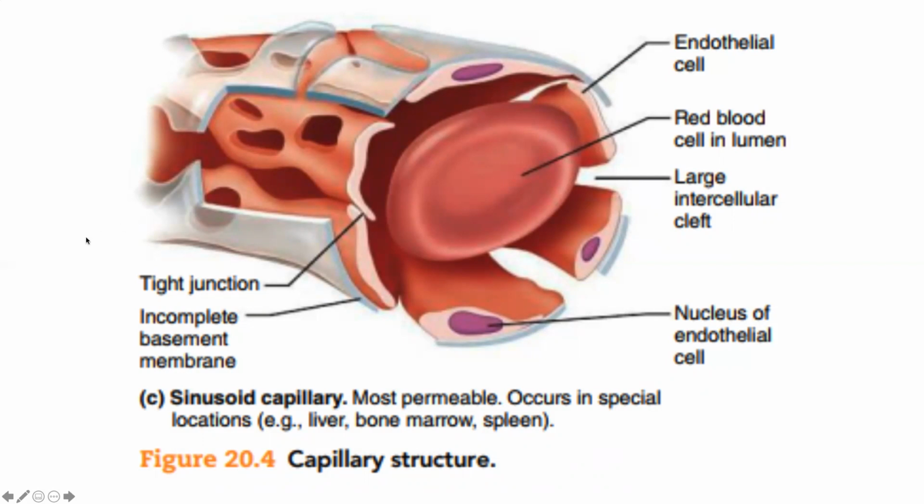This is the capillary which permits more exchange between the intra and extracapillary. And therefore, they are present in special locations where we need significant exchange between the capillary and its environment. Therefore, we will use it in liver, spleen, and bone marrow.